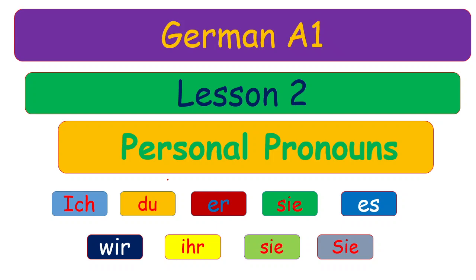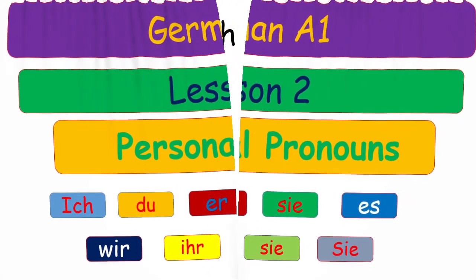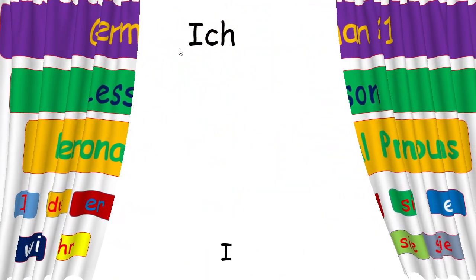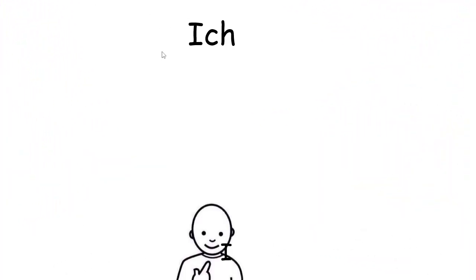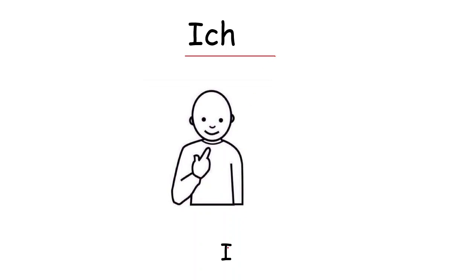In today's lesson we learn about personal pronouns in the German language. Let's see what all the personal pronouns in German are and how we are going to use them. The first one is ich. Ich means I.